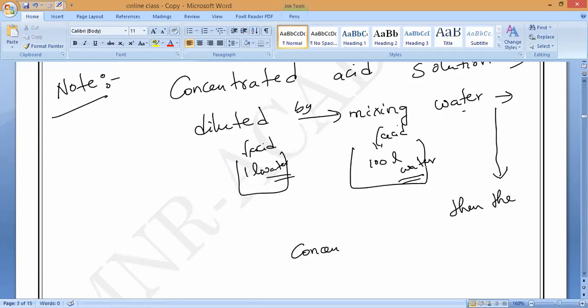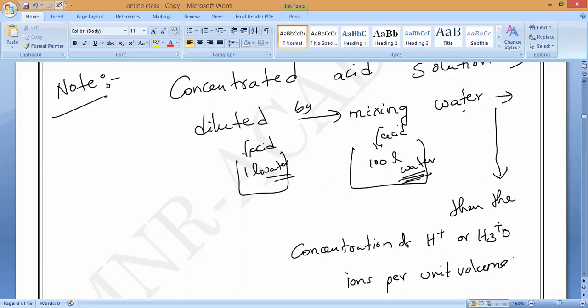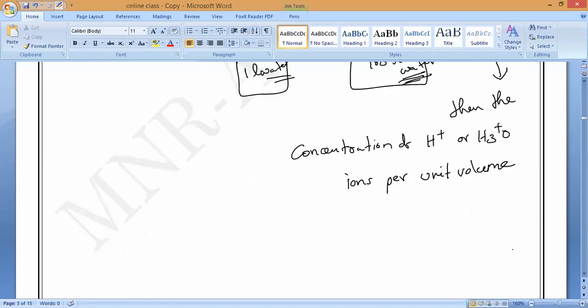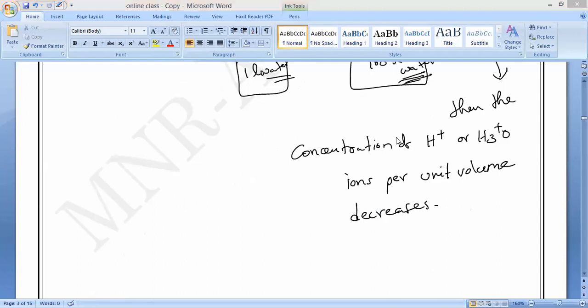If you mix more and more amount of water, then the concentration of H plus ions, or hydronium ions, H3O plus ions, per unit volume, does it decrease or increase? With more water, it decreases. Please note it down, all of you. Decreases.